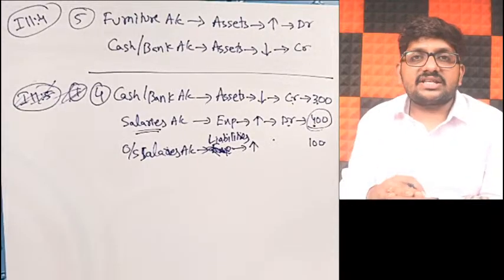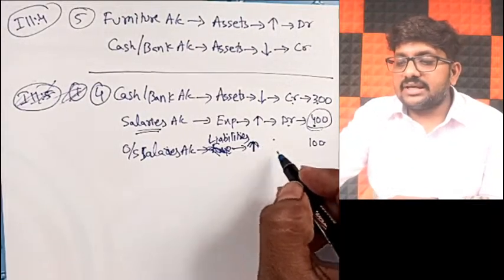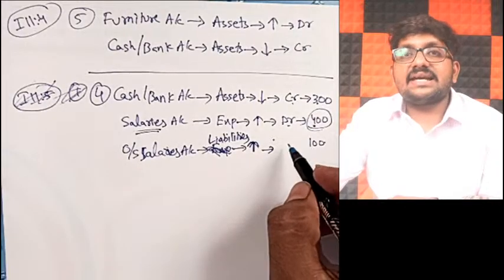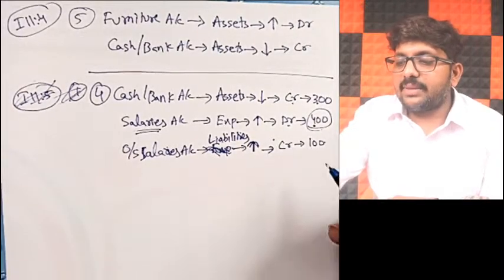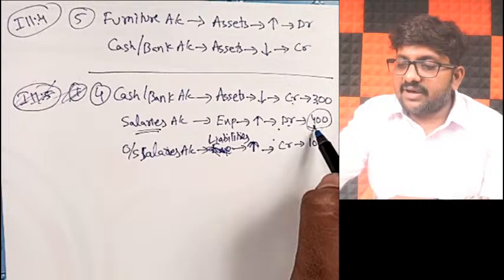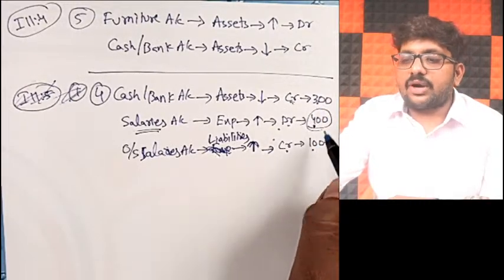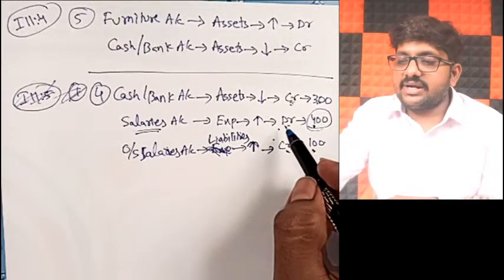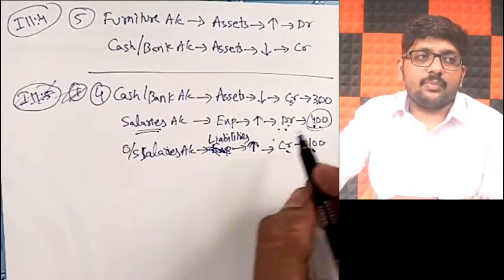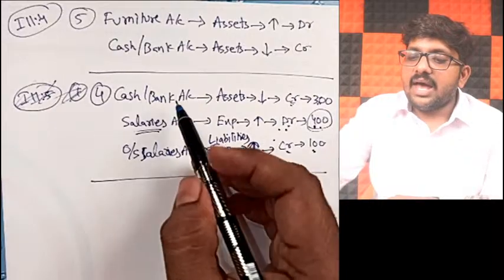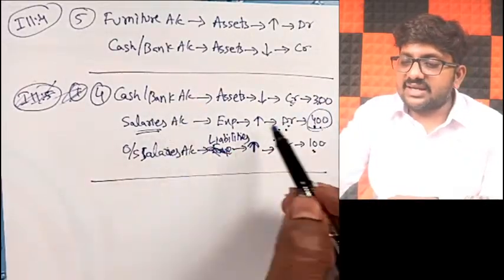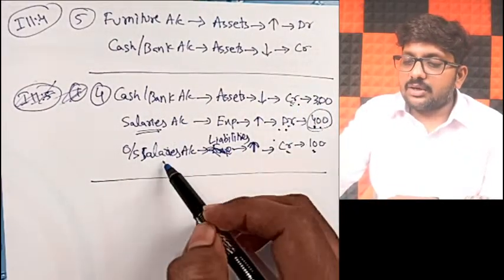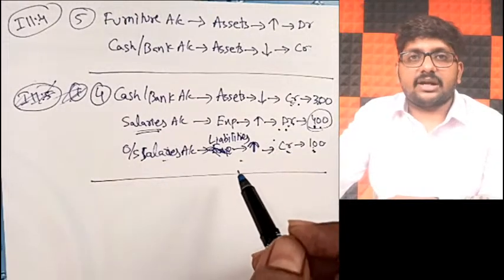When you incur liabilities, friends, your total liabilities will increase. When liabilities increase, what should we be doing? Credit by 100. If you observe, debit by 400, credit also by 400. Here 300, here 100 rupees. Total put together, 400 rupees credit and 400 rupees debit. Both will happen. So the journal entry will be: cash or bank account, salaries account debit to cash or bank to salaries 100. That will be my journal entry.